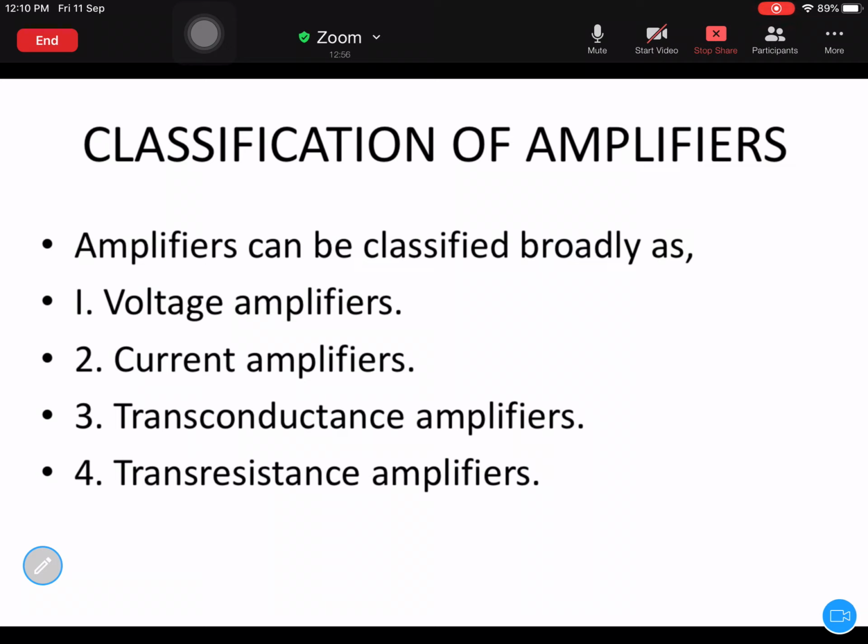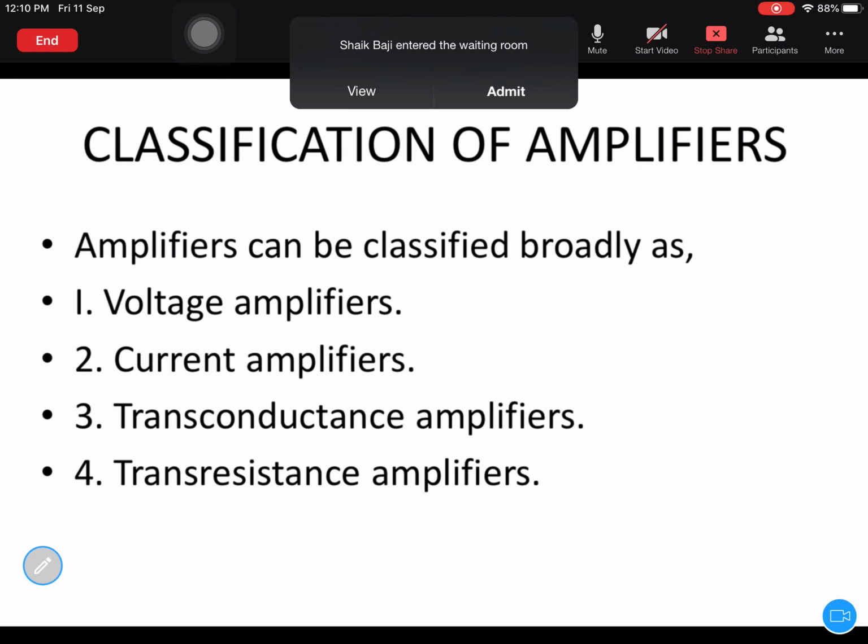Whenever you get this value greater than 1, or a good magnitude, that means for a small input voltage you get a very large amount of output current, and this particular amplifier is acting like a transconductance amplifier. We will discuss that in future.